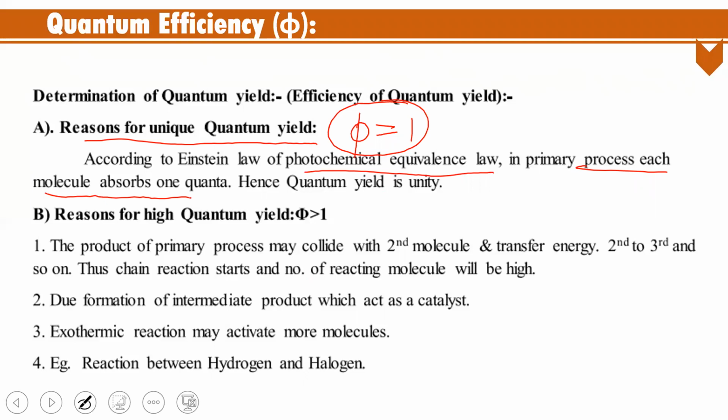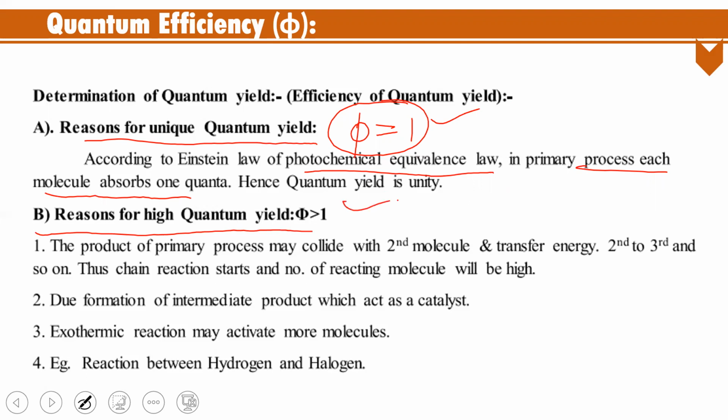When each molecule absorbs one quantum, the photochemical reaction has yield equal to 1. That is known as unit yield. But in most cases, the quantum efficiency or quantum yield is either less than 1 or greater than 1. So let's see the reasons.